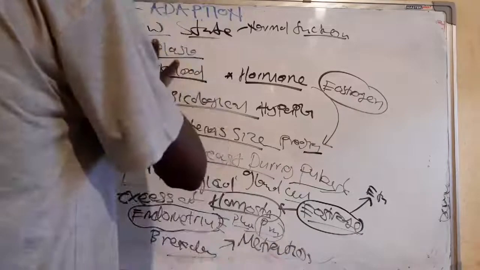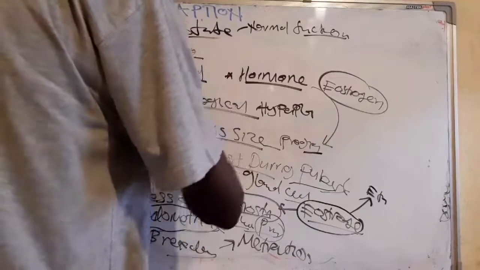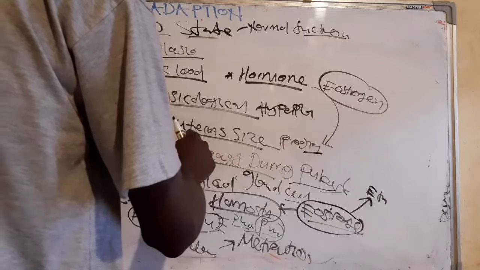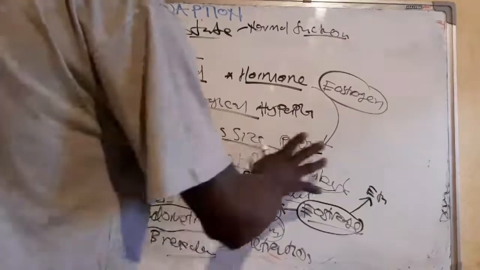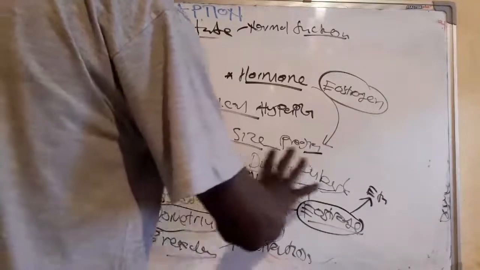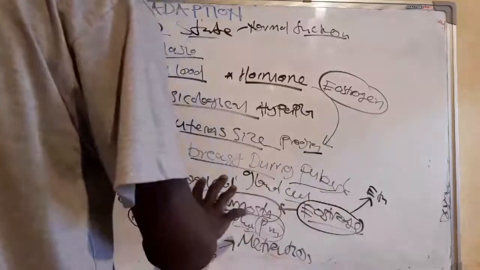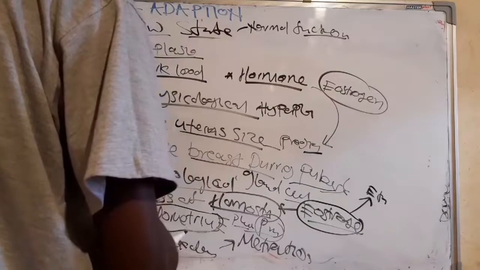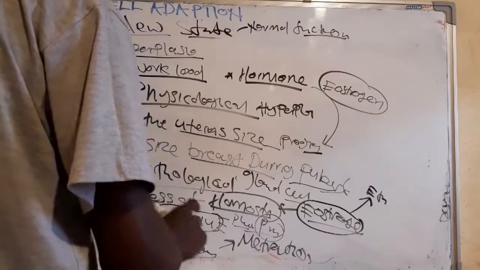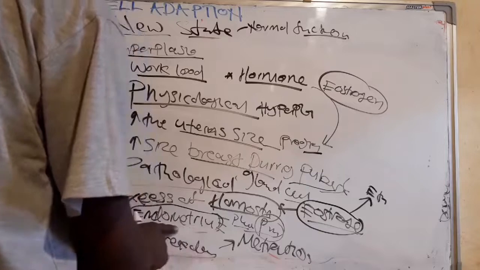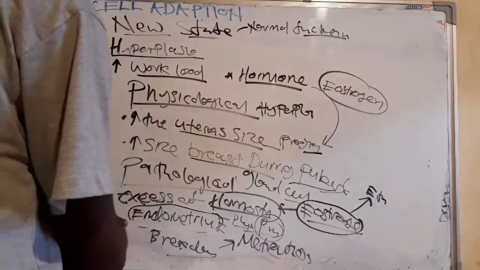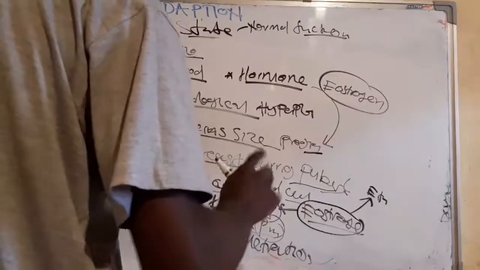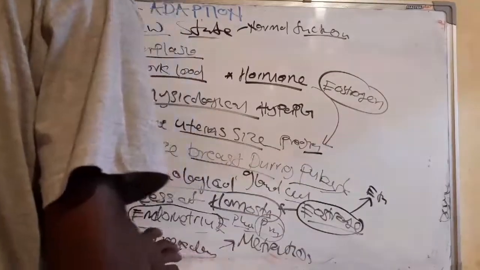So this is the physiological and this is the pathological. The physiological is the increase in the uterus size during pregnancy and also the increase of the breast during puberty. Then when we talk about the pathological, it is the breakdown of the endometrium due to hormonal withdrawal, such as estrogen.